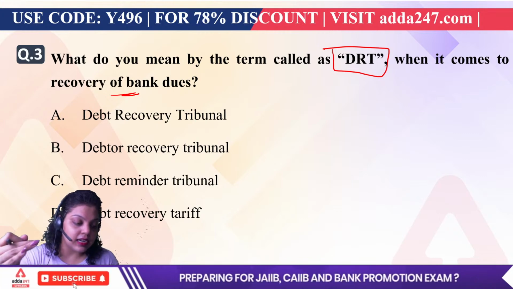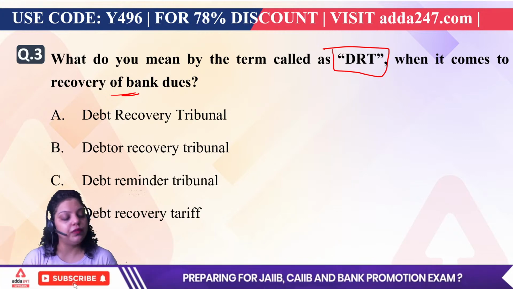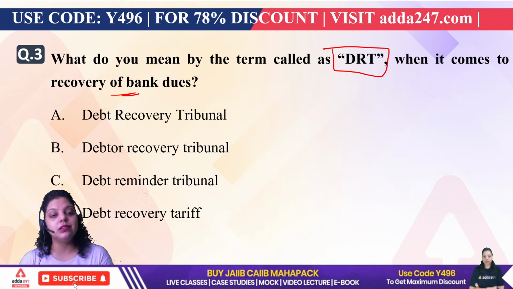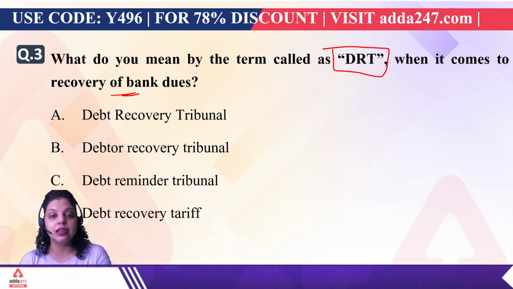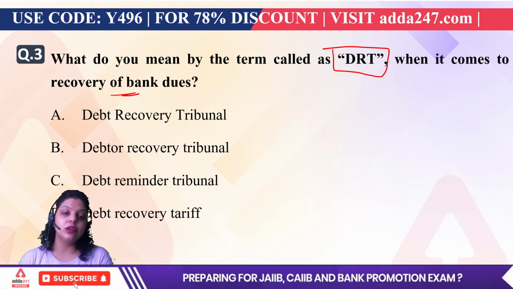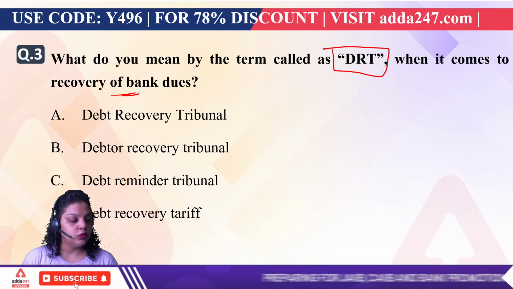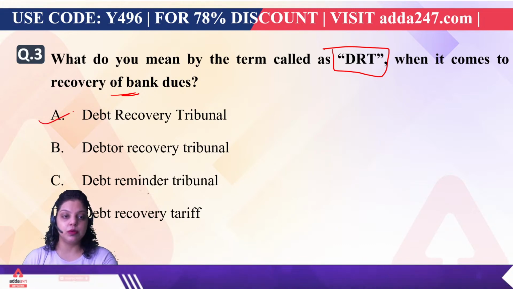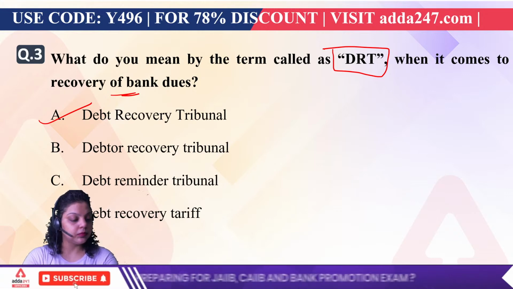So DRT is one of the recovery methods of NPA for the bank, and it stands for, first is saying debt recovery tribunal, second is saying debtor recovery tribunal, third is saying debt reminder tribunal, and fourth is saying debt recovery tariff. So what will be the answer? Very good. Everyone is going with the A option, that is debt recovery tribunal. Correct. A will be the right answer.